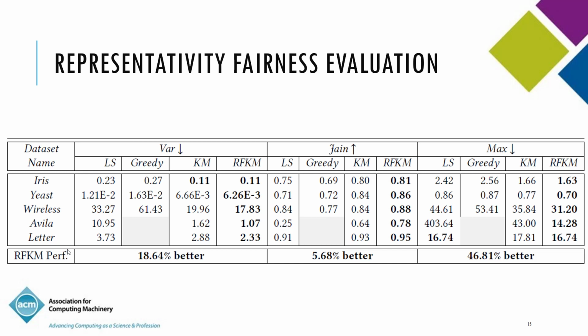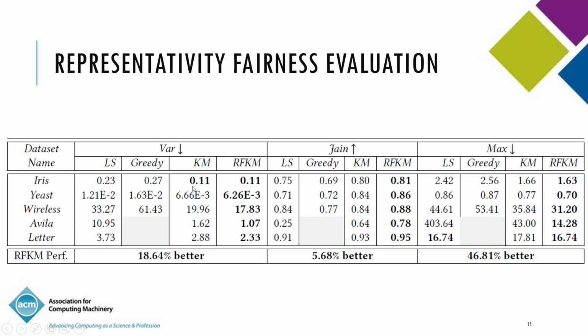So let's look at the representativity fairness evaluation. So we are looking at 3 representativity fairness metrics. One is the variance of the representativity vector, and the other one is gain, which measures uniformity. So you would want high values for gain, low values for variance, and also low values for the max.